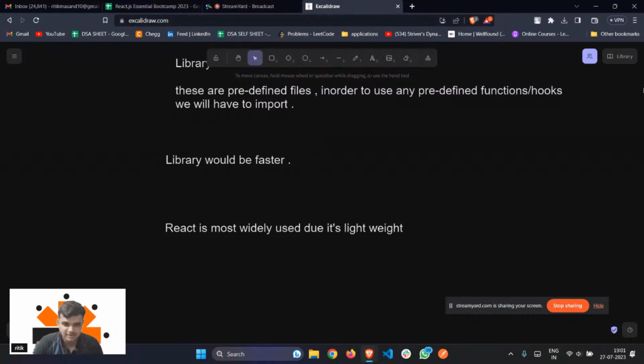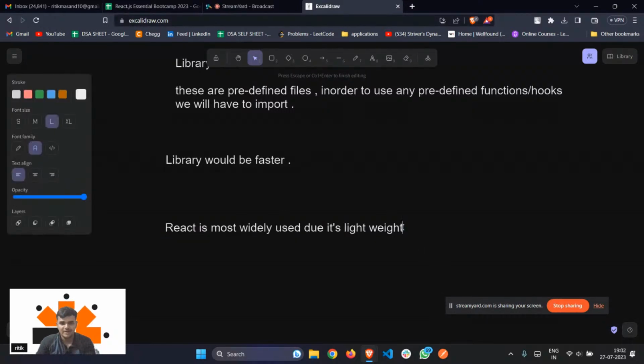Okay. So again, that's why we use React, because it is very lightweight, right? Being lightweight. Why is it lightweight? Because it is a library, right? And being a library, there is less code.